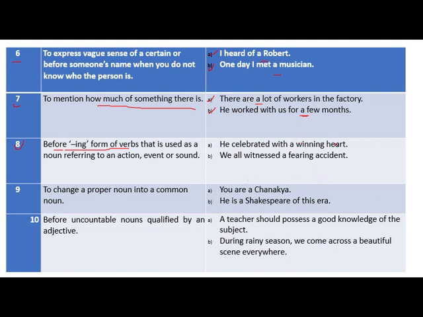Now, winning heart, if you do classification of that sentence: his is a pronoun, celebrated a verb, with a preposition, a a determiner, winning an adjective, and heart a noun. This guideline is quite complicated to use in a practical manner.